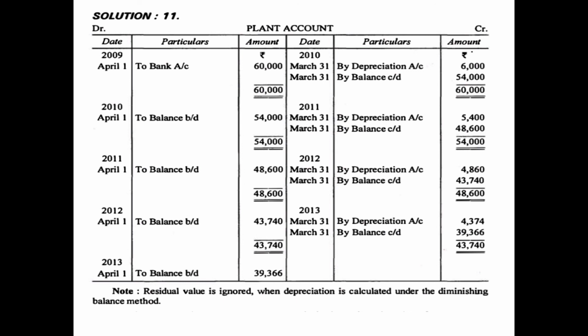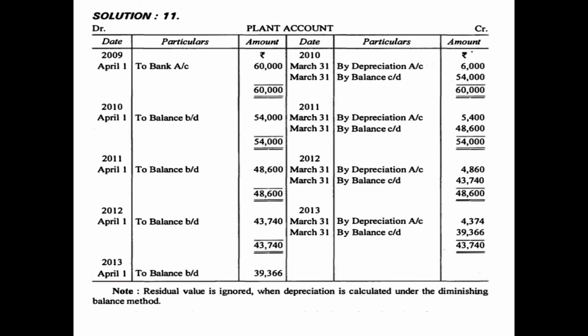There is no other transaction in this year also, so again simply we will calculate the depreciation. On the credit side we will write 31st March 2011 when the second year is ending, by depreciation account. Now 10% depreciation will not be calculated on original cost because it is a diminishing value method. Therefore we will calculate the amount of depreciation at the rate 10% on the diminished value, the written down value, that is 54,000. So now the depreciation will be 5,400, that is 10% on 54,000. And now we will balance the total of debit side, that is 54,000, minus the total of credit side 5,400, that means your balancing figure will be 48,600.